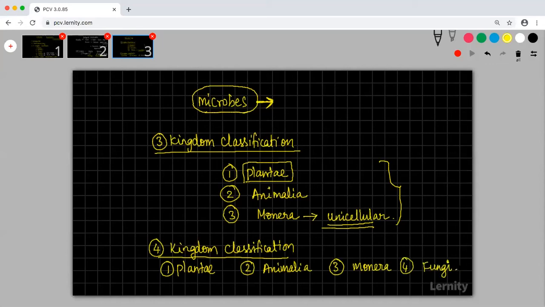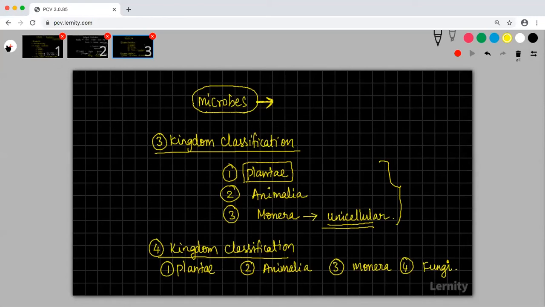Who gave this three kingdom classification, four kingdom classification, and all? I'll try to tell you. Just give me some time. Let me complete the concept. The person's name is not very important, but the concept and idea is very important. So questions will be based on application orientation only. So Plantae, Animalia, Monera, fungi are the four kingdom classification.